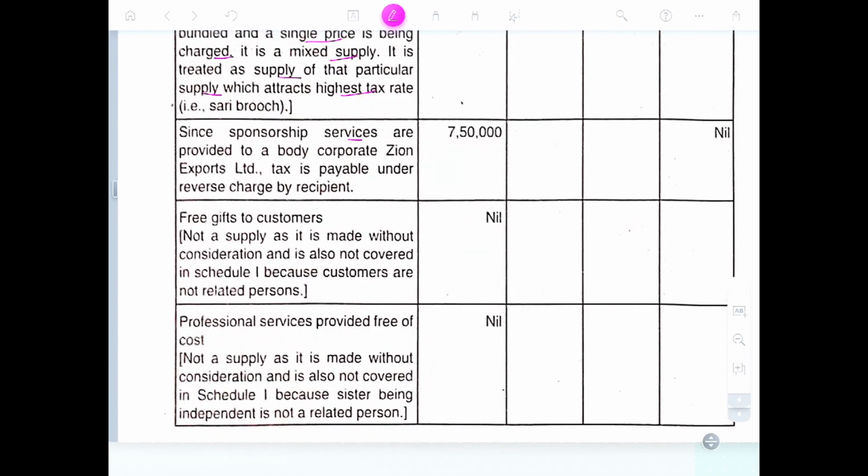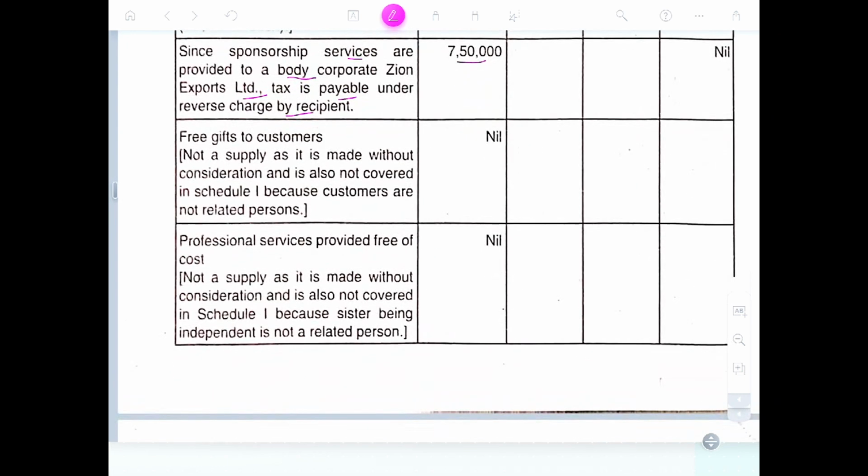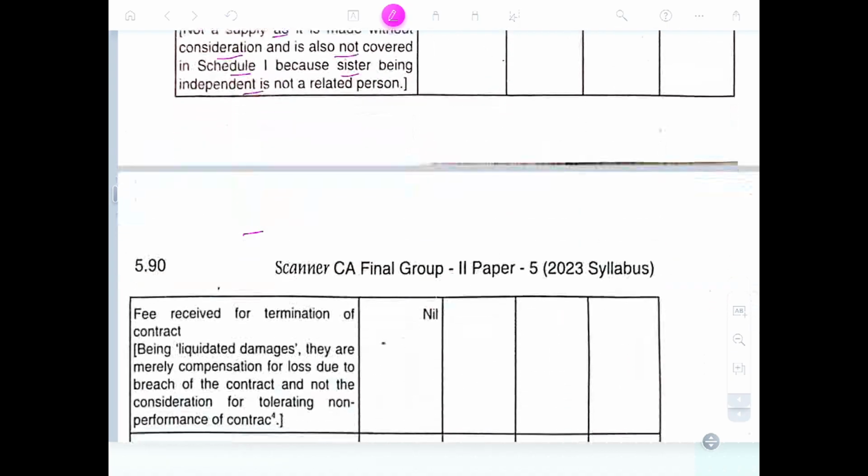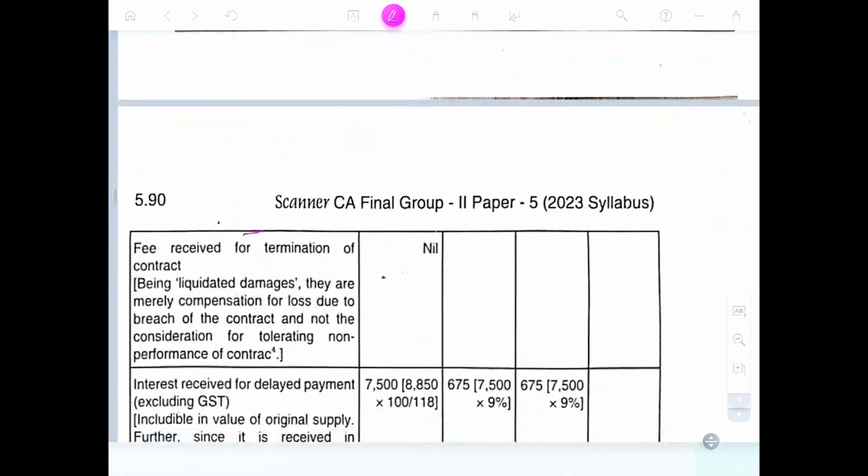Since the sponsorship activities are provided by the body corporate, they are payable under the RCM basis. Free gifts to consumers are not a supply, as they are without consideration. It's also not covered under Schedule One because the consumers are not related persons. Professional service provided free of cost is not a supply as it is made without consideration, and is also not covered under Schedule One because the sister, being independent, is not a related person.